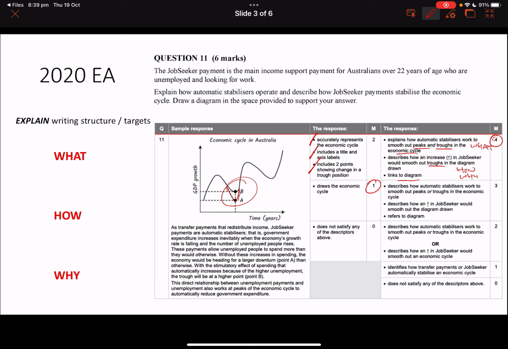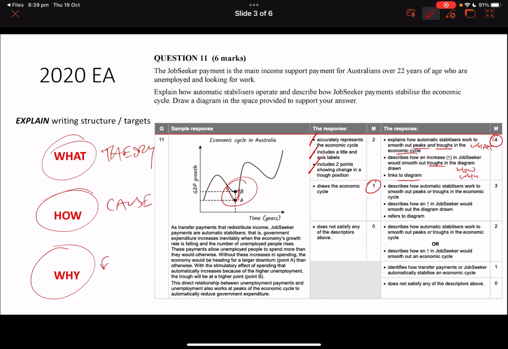So suddenly, with this what, how, why, or theory, cause, and effect, we've given a level of detail which allows us to score ourselves 4. This question's out of 6. Even if we just draw the economic cycle correctly, we only get the 1 there. We're still on a minimum of 5 out of 6. But you could be on 6 out of 6 if you really know your stuff. That is heaps better, say, than just getting 50%, just getting half right.